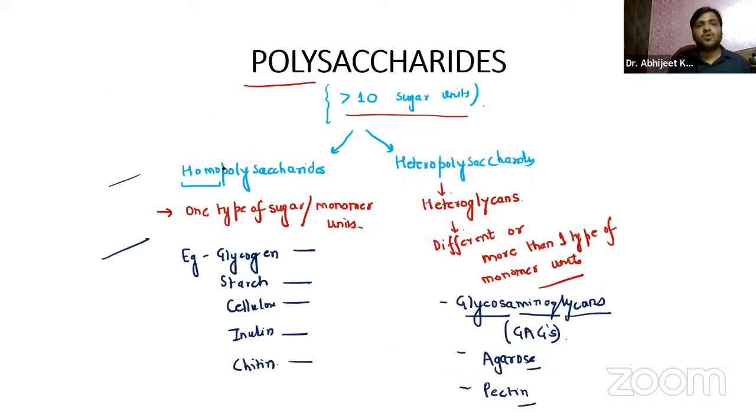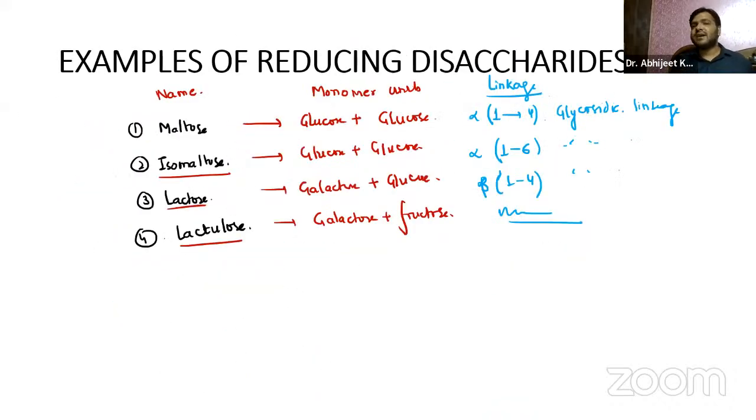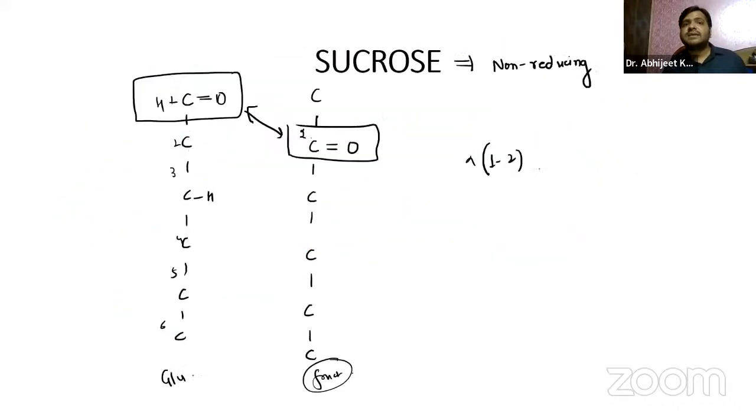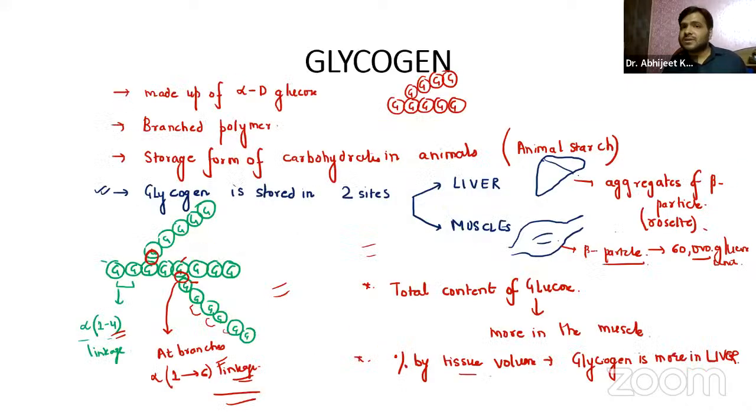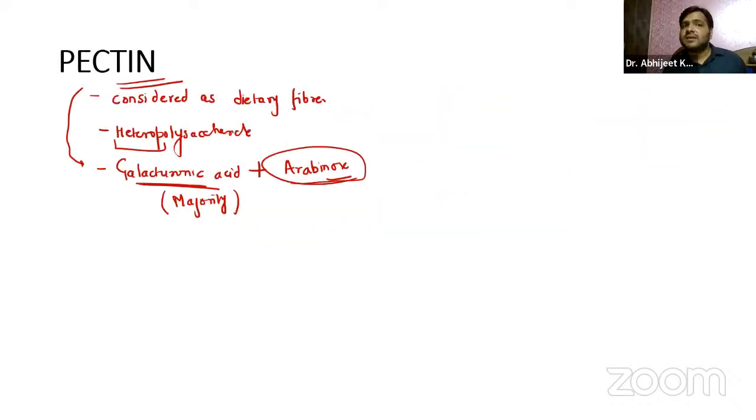So, guys, we'll stop over here with the homopolysaccharides. The heteropolysaccharide part we will focus on tomorrow in the first 10 minutes of the lecture. We have already discussed monosaccharides, disaccharides, reducing and non-reducing sugars, how carbohydrates are formed, and the important structures like glycogen, starch, cellulose, chitin, inulin, dextran, and pectin. So we'll meet tomorrow, guys.